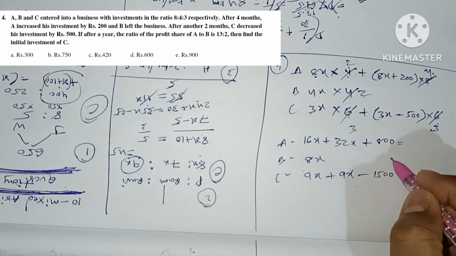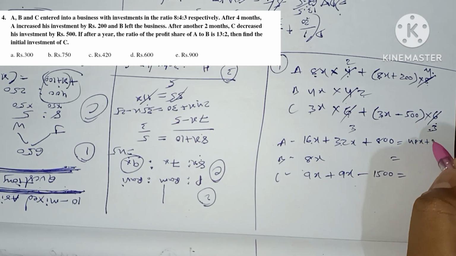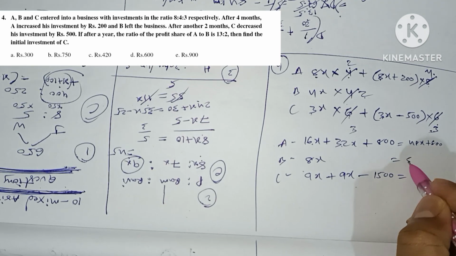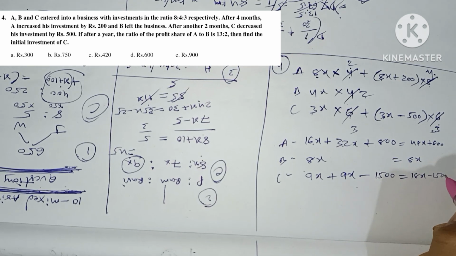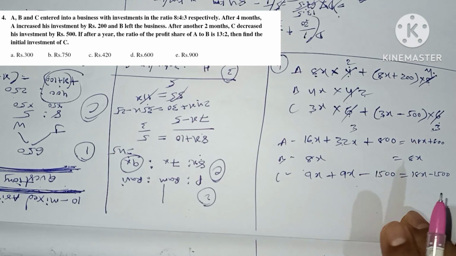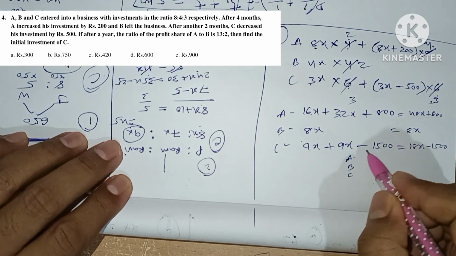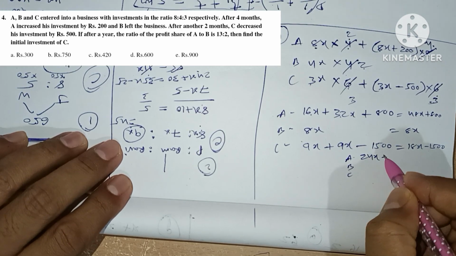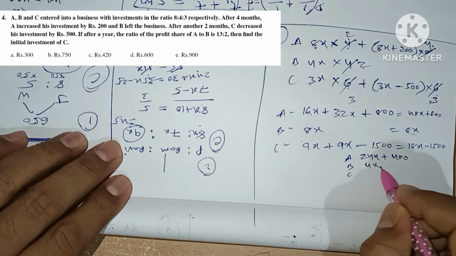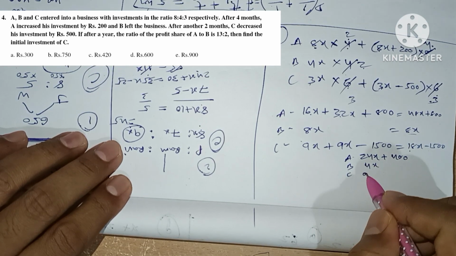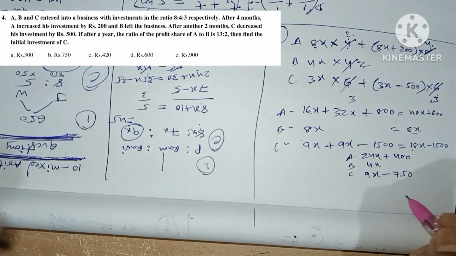So we have 48x plus 800, then 16x, then 18x minus 1500. In all these, we see 2 as common. So A to B to C becomes 24x plus 400, 8x, and 9x minus 750. This is the ratio we got.